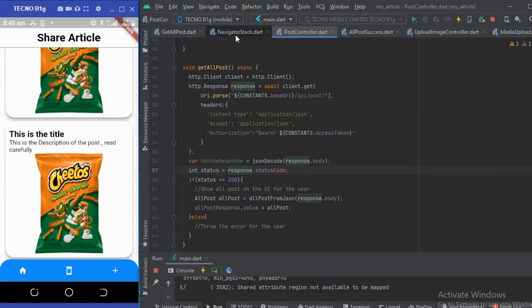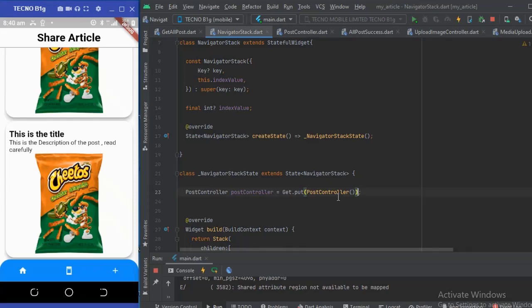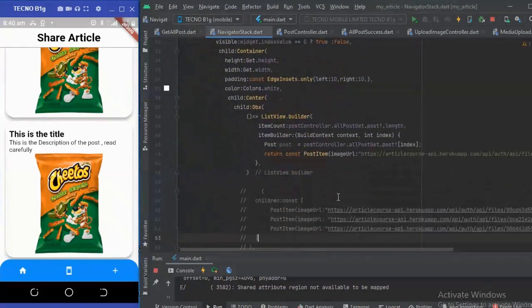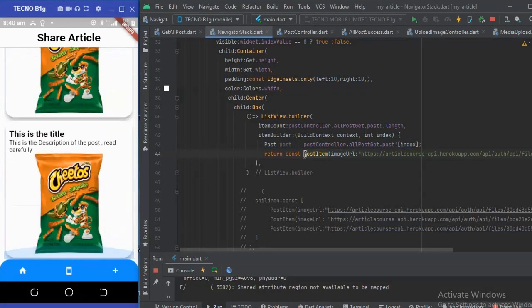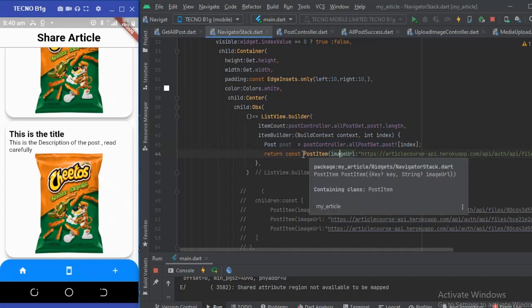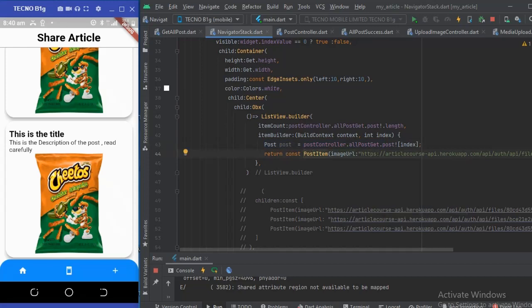But now remember that we did not update the UI with the details of the post. We check here, all we did was get the posts, but we did not display it on the UI. All we did was return a constant item. The item does not change, we just returned it, but for each post we get in the item builder, we are supposed to update the UI. So we did not do that, and that is what we have to do. We have to update the UI now.